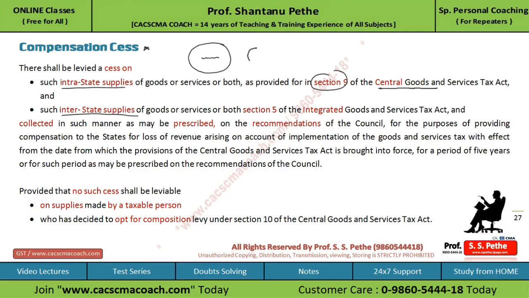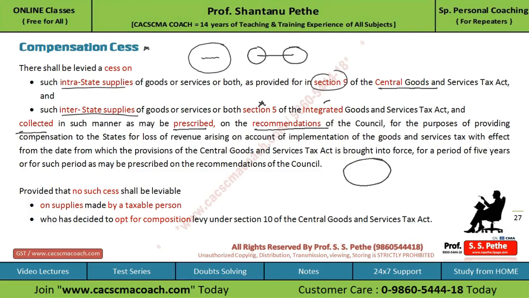Similarly, the cess will be applicable on interstate supply also, as it is levied as per section 5 of the Integrated GST Act. And in both these cases, the cess will be collected in such a manner as may be prescribed on the recommendation of the council.